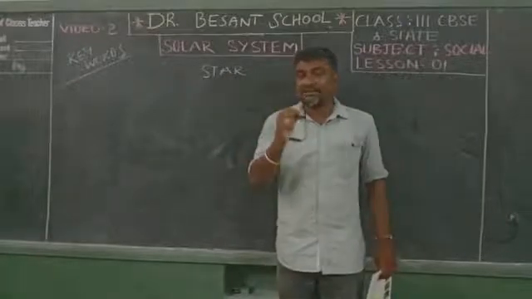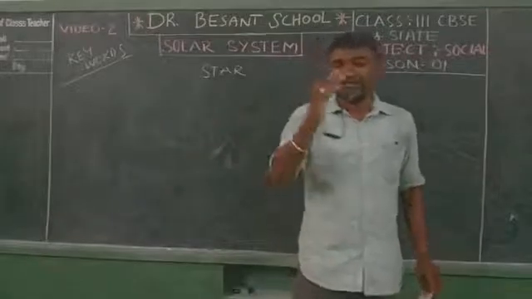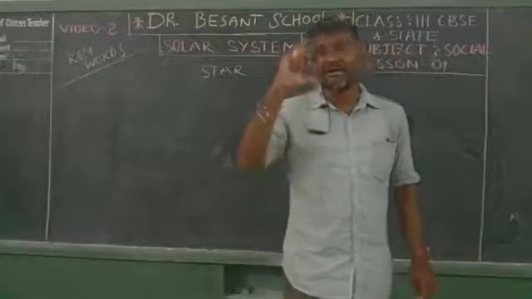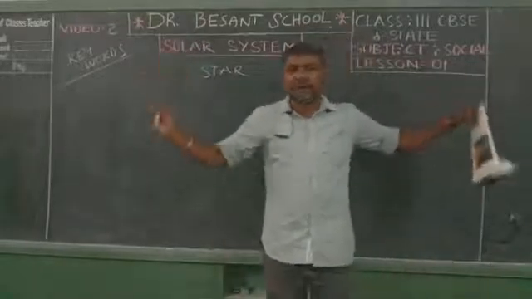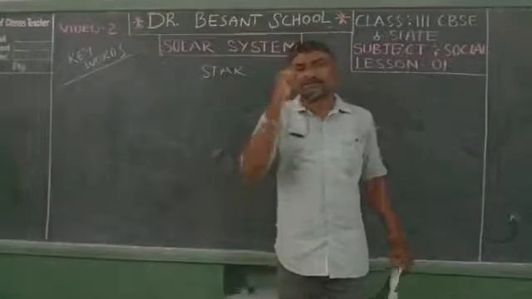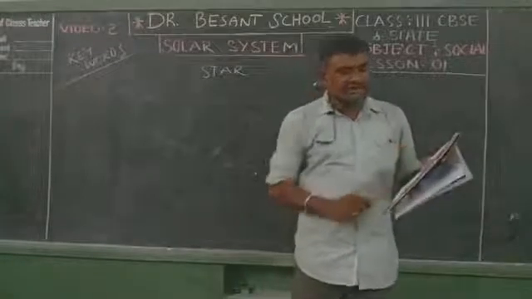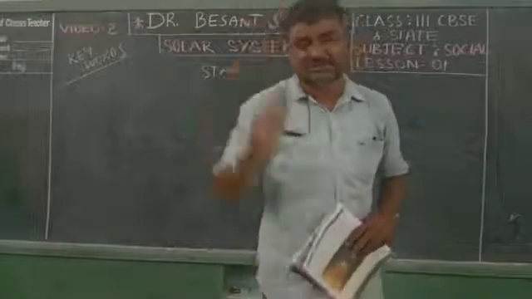A star is a huge fiery ball made up of gases. It is always burning in the space. It's a big, huge burning ball made up of gases. You see on page number 3, a star is a burning ball shaped object in the space.